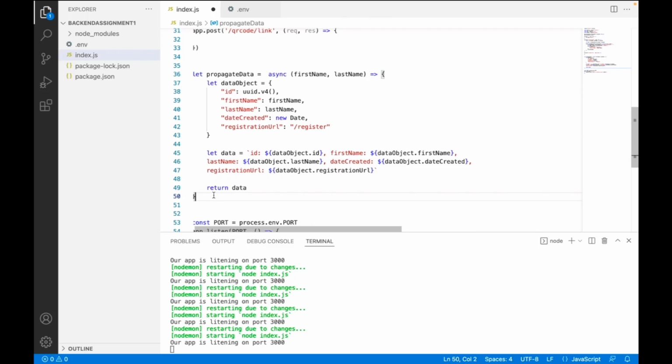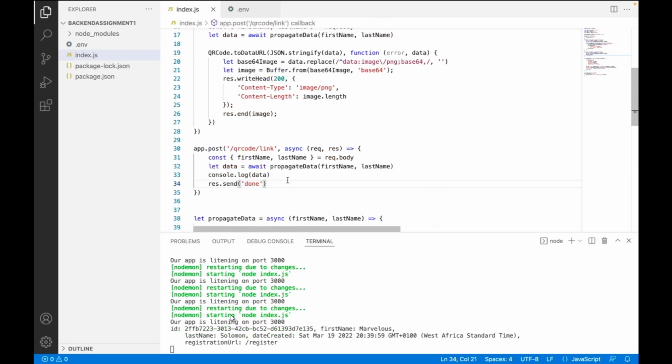All we have to do now is to convert this item and then save it using QR code. I think it's QR code dot to file. Yes. So let's take up the console. And the first thing I'm going to create is the file path, right? So let's create the file path, and I'll say equals uploads. So let's use the backticks, so we can have it just like this.